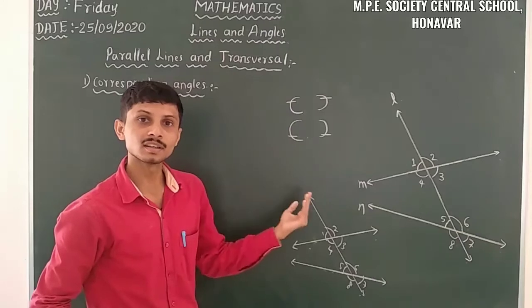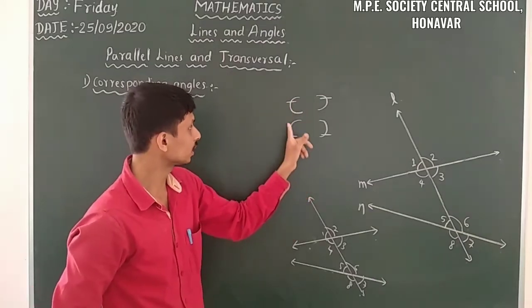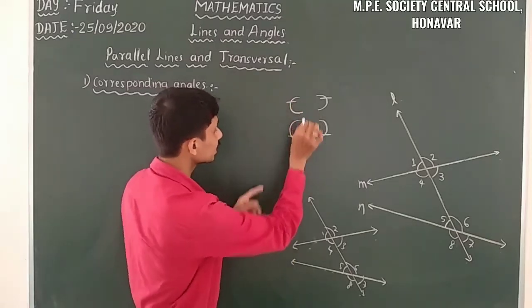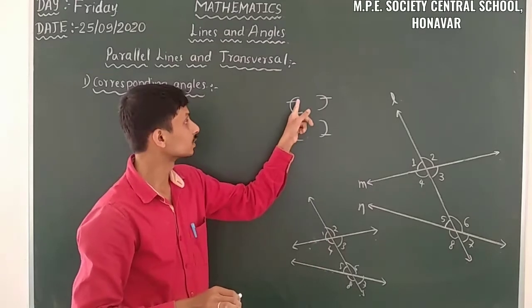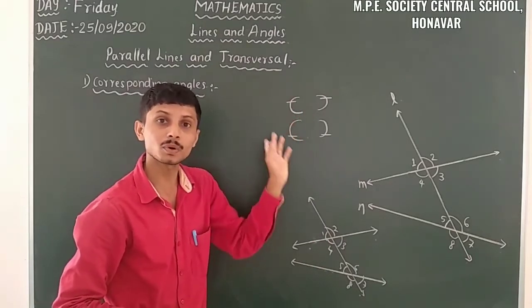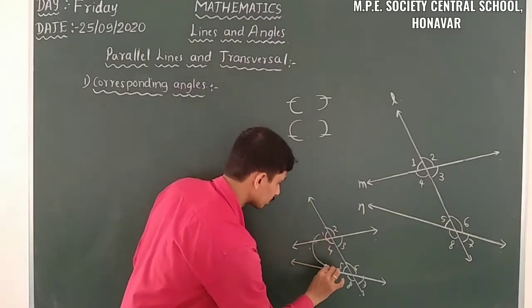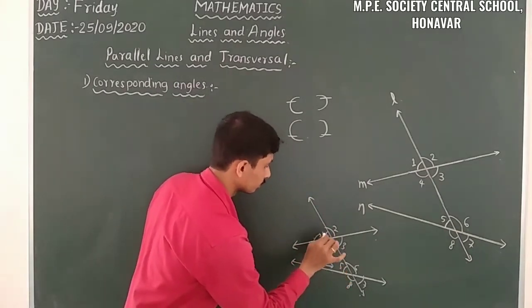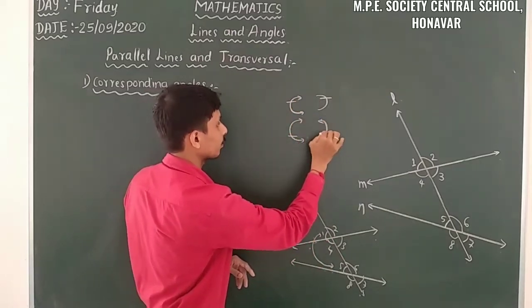So let us take one side. How can we take the one side? We have to pass that C from one line. So here I will take it like this, and we can take an arrow mark.